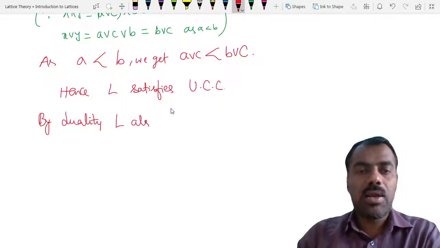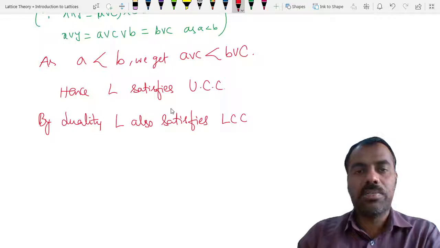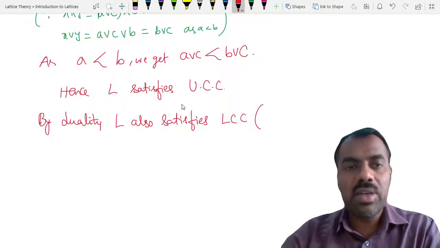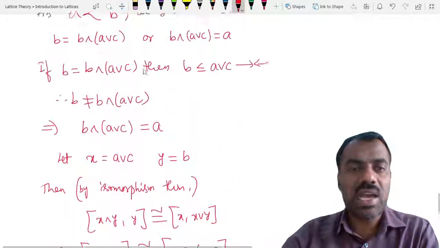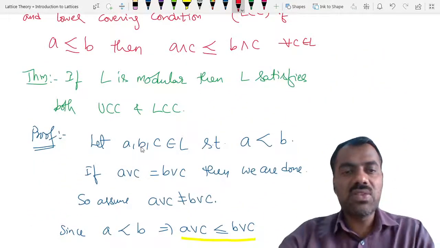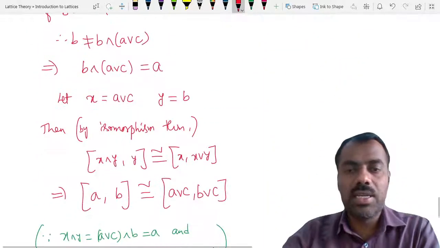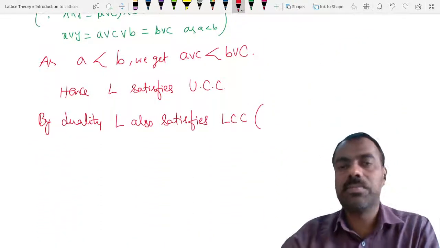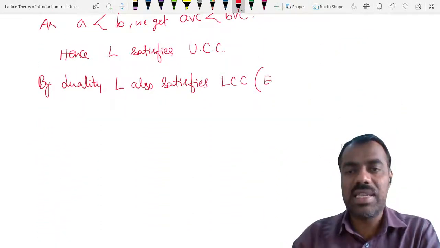Now as our L is modular, obviously by duality, L also satisfies the lower covering condition. But I want you to verify this just like how we proved it here. So try to prove this without using the modular duality condition. That is your exercise for your understanding.